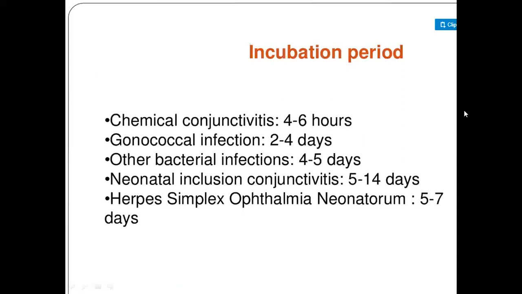Then what is the incubation period? The incubation period depends upon the different types of conjunctivitis. First is chemical conjunctivitis. If the person has chemical conjunctivitis, it will develop in 4 to 6 hours, meaning the incubation period for chemical conjunctivitis is 4 to 6 hours. If the patient has a gonococcal infection in the eyes, and because of that the patient has conjunctivitis, the incubation period is 2 to 4 days.